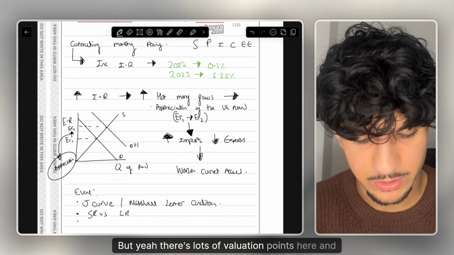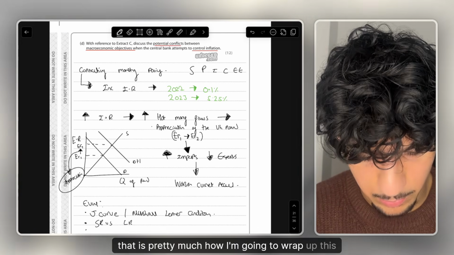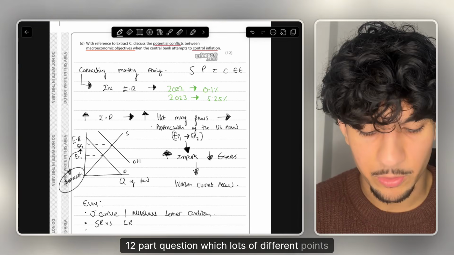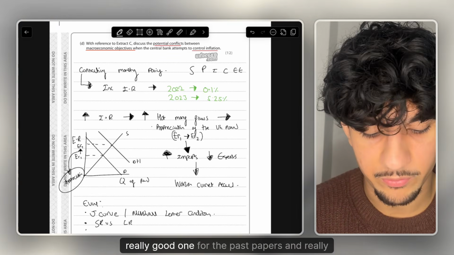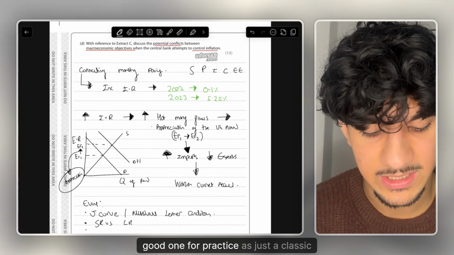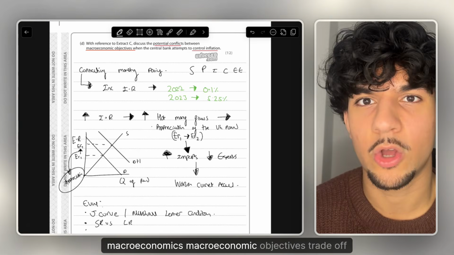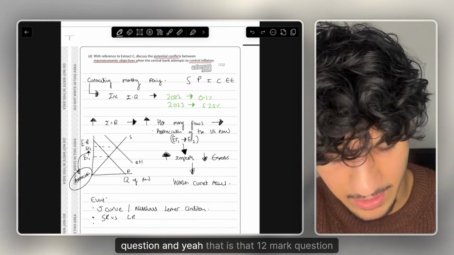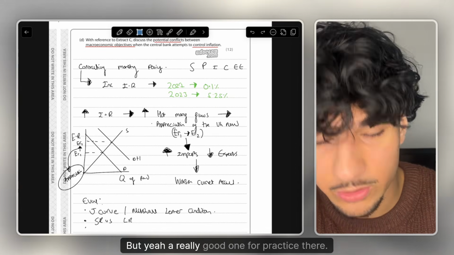But yeah, there's lots of evaluation points here, and that is pretty much how I'm going to wrap up this 12-mark question. Lots of different points here, a really good one for the past papers and really good one for practice, as just a classic macroeconomic objectives trade-off question. But yeah, that is that 12-mark question done. A really good one for practice there.